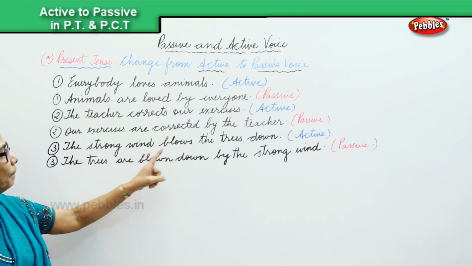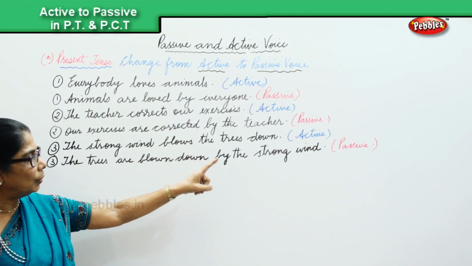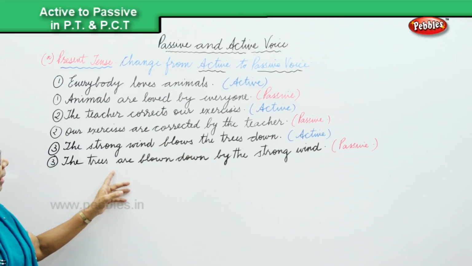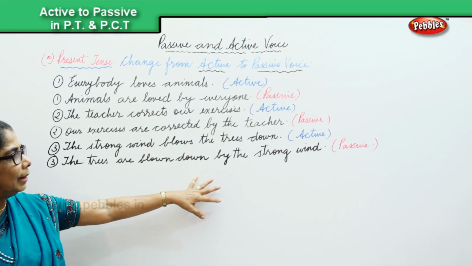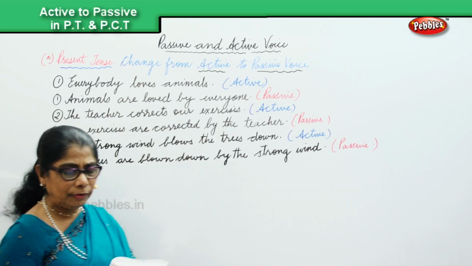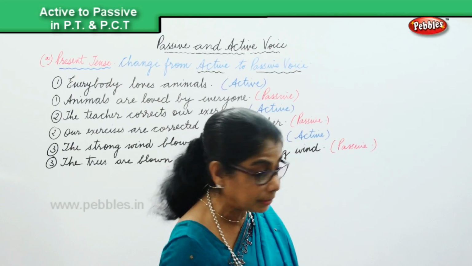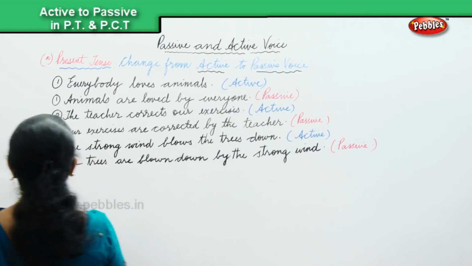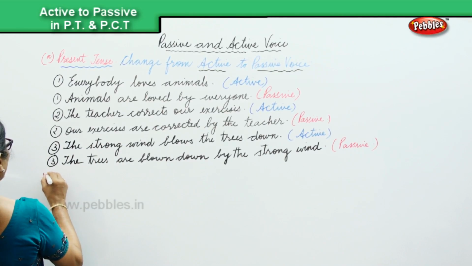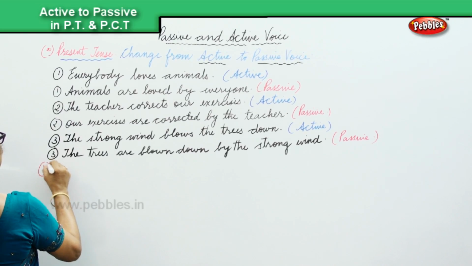Finally, the strong wind blows the trees down, active. The trees are blown down by the strong wind, passive. Now we will do another exercise on present continuous.